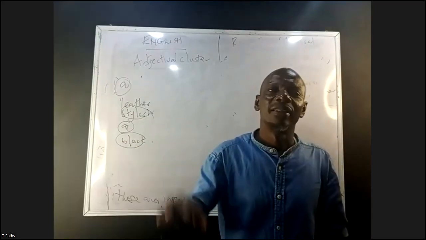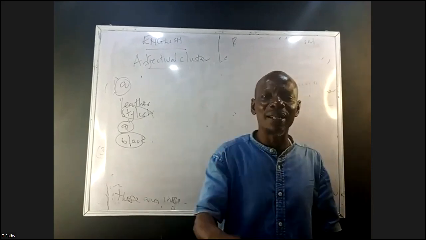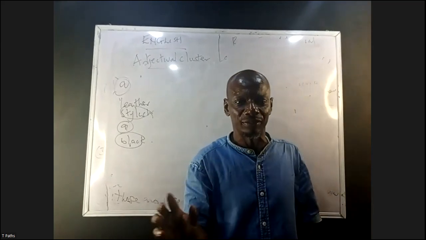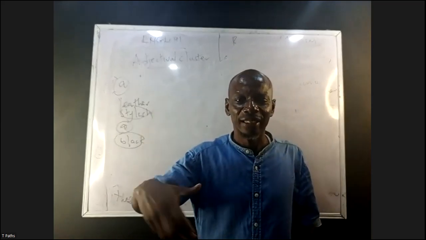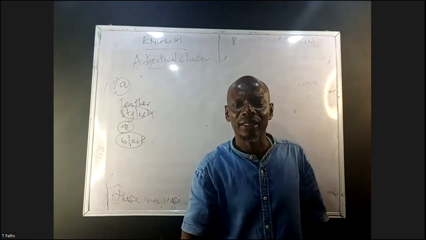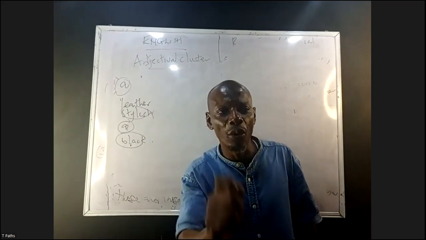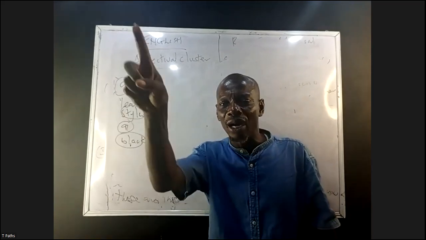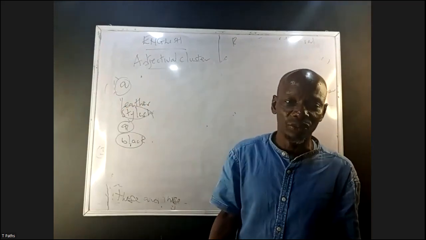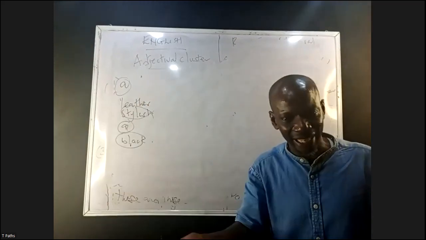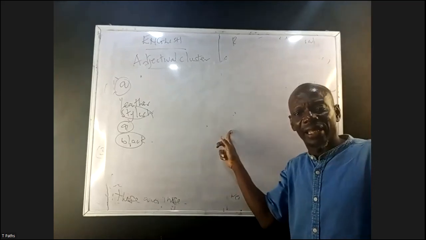Determiner: a group of words that precede a noun in a sentence. The function of a determiner is to qualify a noun. You can call them a modifier. Exactly. Determiners are a group of words that precede a noun in a sentence and qualify it. It can be called a modifier. Example of determiner, what? Article: a and the. A boy, an egg. You can see that a is qualifying the noun boy, an egg.